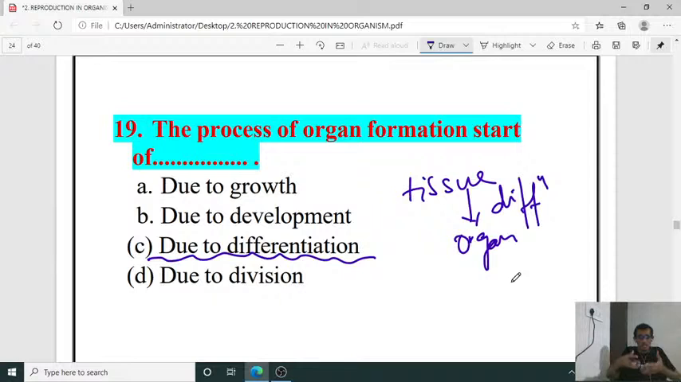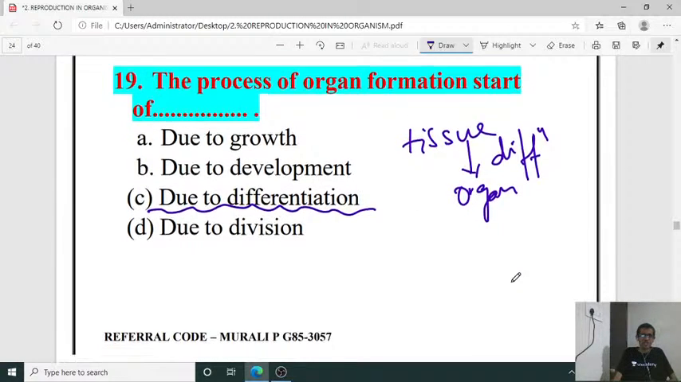Organs will accumulate together, and cumulative organs will give the organ system, and that will make up one organism, isn't it? We know that cell, tissue, organ, organ system, organism. That is the process in the case of multicellular organisms. So the right answer is C.